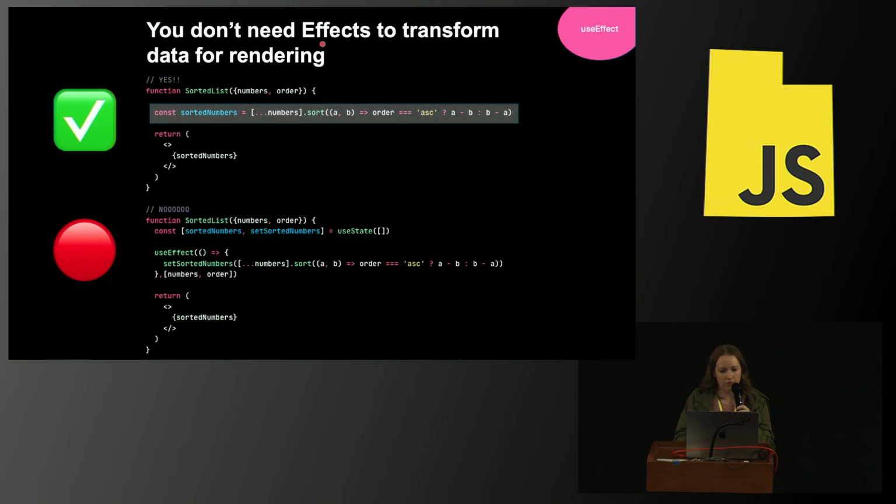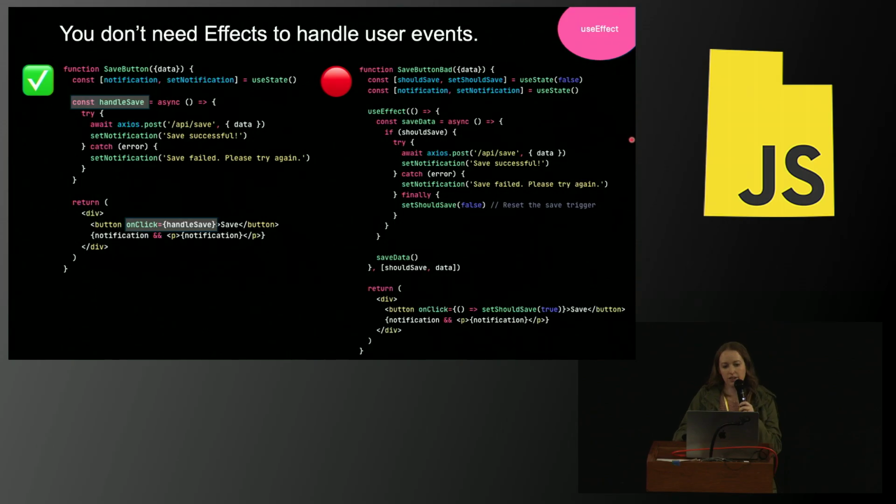The first is that you don't need an effect to transform data for rendering. You can just derive it on the fly. React is super, super fast, so you don't need to do some crazy fanciness. You can just derive it. And even if you were iterating over millions of values, you still don't need to use a useEffect. You can use a useMemo, and we'll talk about that in just a second. The second is that you don't need an effect to handle user events. The most clean and direct way to handle a user event is to create a function and call that function on your onClick. You don't need anything else.